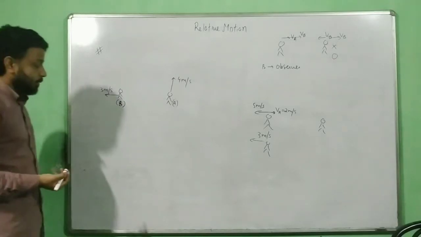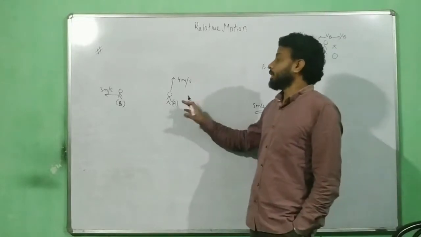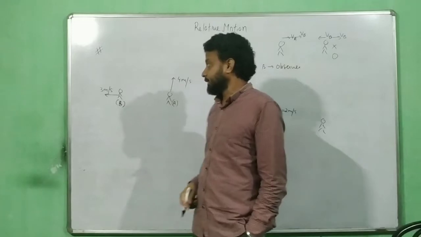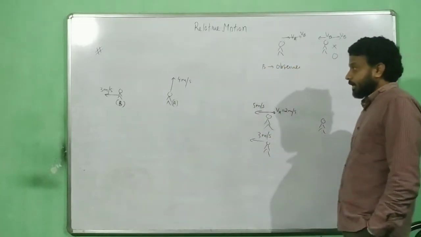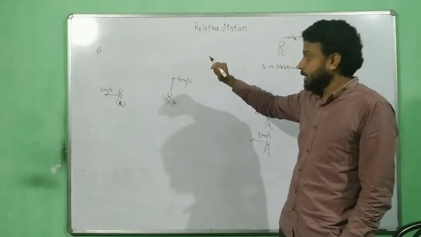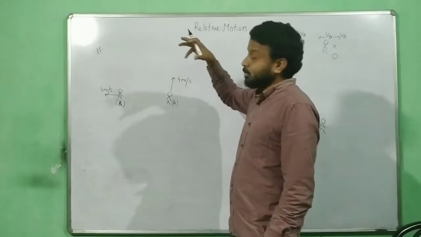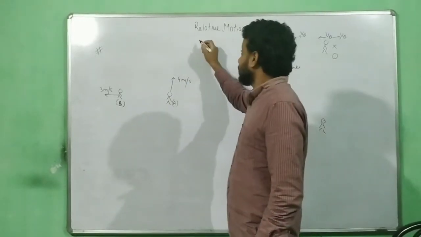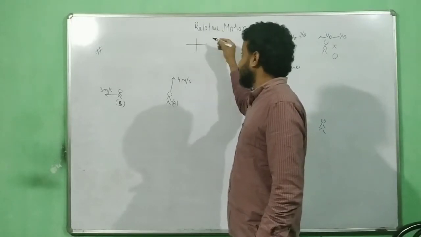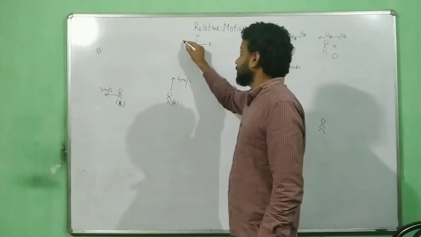So there are 2 persons. One is moving along this direction at 4 meter per second, and one is moving along this direction with 3 meter per second. A is having a velocity of 4 meter per second in the north direction. B is having a velocity of 3 meter per second in the west direction. If the question deals with east, west, north, south, always draw this diagram in your paper so that it becomes easier for you to understand. So this becomes your north, this is east, this is south, and this is your west.